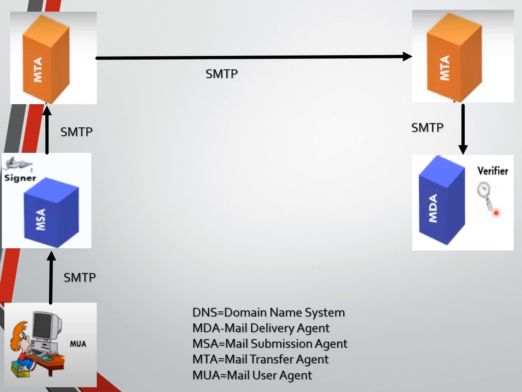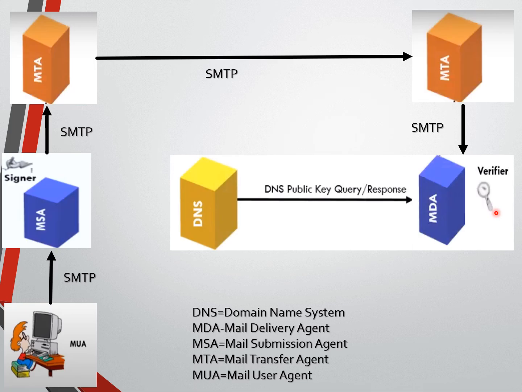So during verification, before delivering to the recipient, the MDA takes the help of DNS. What is DNS? Domain Name System. This Domain Name System will ask the sender to send a public key for verification of his sign, because the sign is done by the private key of the sender, and for verification we need the public key of the sender.